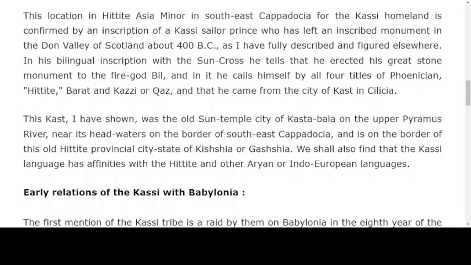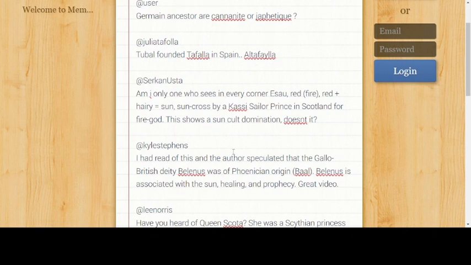And if we go to the next comment, it will relate to this. From Kyle: I had read of this, and the author speculated that the Gallo-British deity Belenus was of Phoenician origin, Baal. So we've seen these variations, Baal, Bel. Belenus is associated with the sun, healing and prophecy. So we see the sun worship.